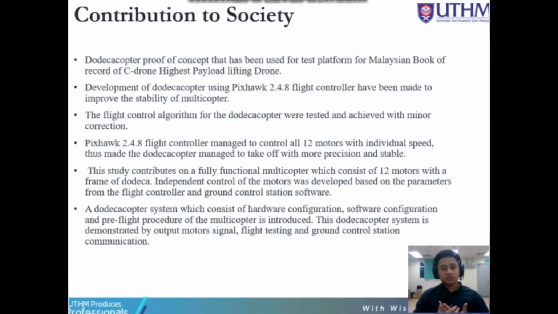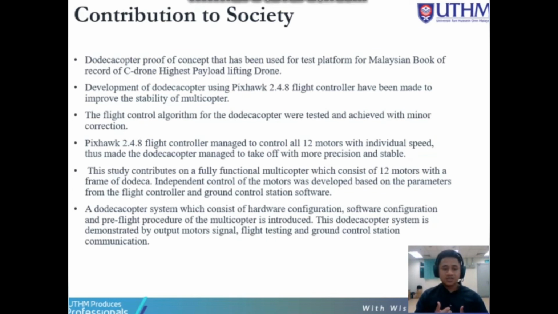So the contribution to the society, so the Dodecacopter proof of concept has been used as the test platform for the Malaysian Book of Records for the sea drone highest payload lifting drone, which is the payload of 200 kilograms. And this study contributes a fully functional multicopter which consists of 12 motors with a frame of Dodeca. Independent control of the motors was developed based on the parameters from the flight control and ground control station software. And this system, which consists of hardware configuration, software configuration, and pre-flight procedure of the multicopter, is introduced.